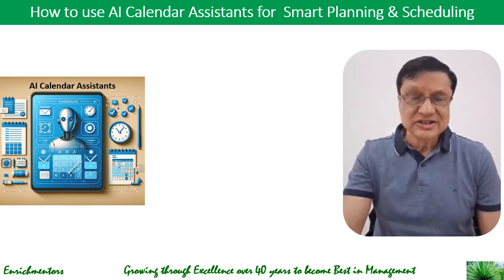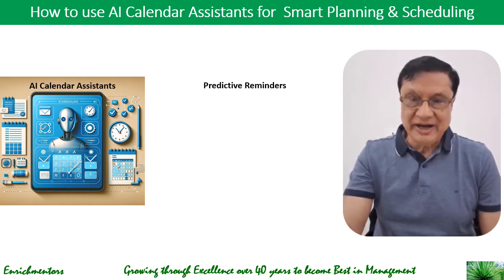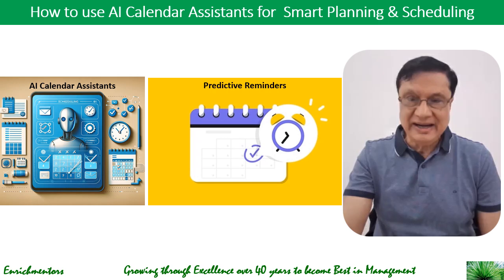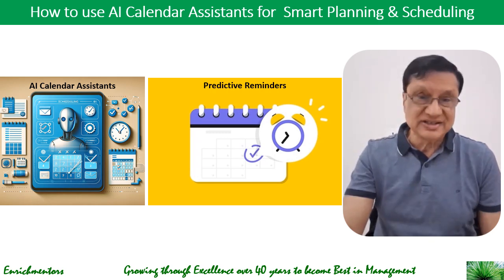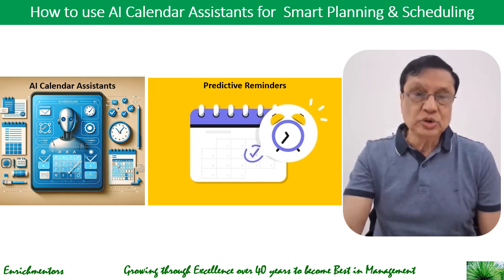The second thing is to use predictive reminders, in which AI analyzes your work habits and suggests the best time for deep work, uninterrupted work where you can do some creative work as well, or the breaks or the exercises. So those are the two broad ways that we will cover in this section, starting with the first one now.